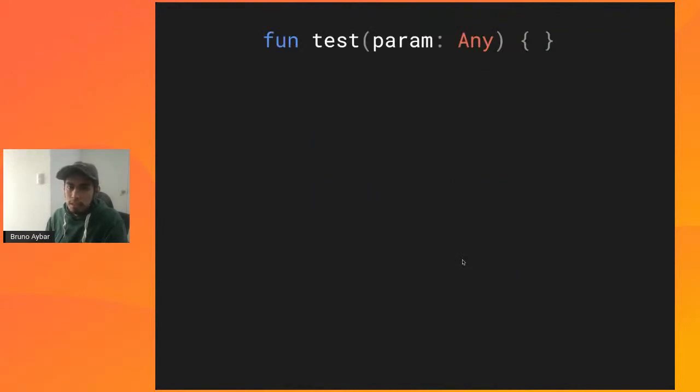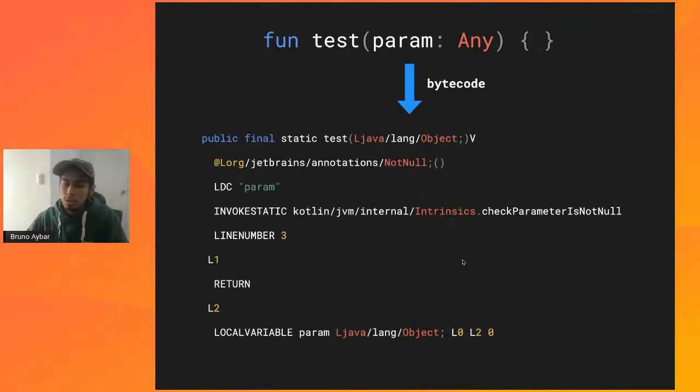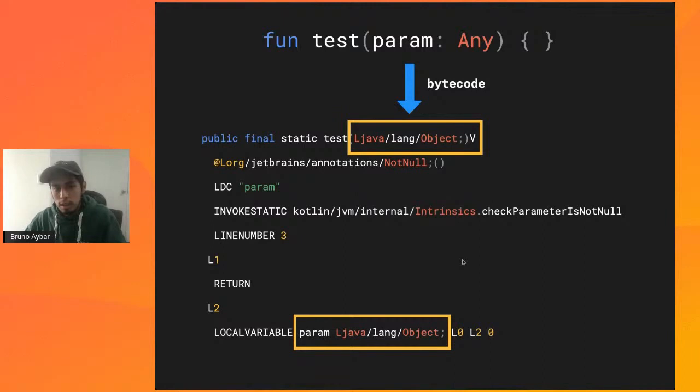Let's say that we define a function such as this. It's a testing function. It receives a parameter, and it's of type Any. This is how we write it in our code editor, but we can take a look at the bytecode that this generates, to see how the virtual machine sees this specific piece of code, and it gets translated into something like this. We'll focus on these specific parts. If we take a look at the bytecode, we'll notice that when you declare a type Any, it gets translated to an Object type. This is how it's represented at a lower level.